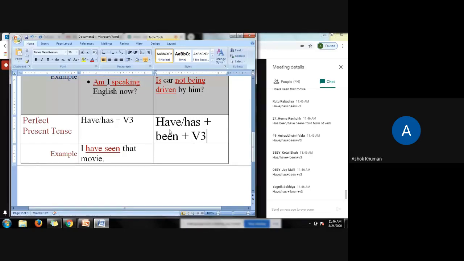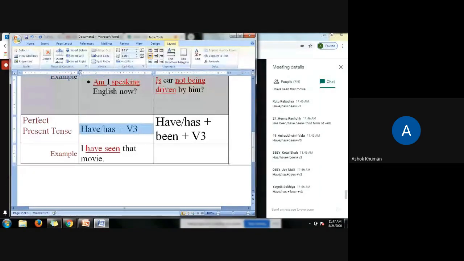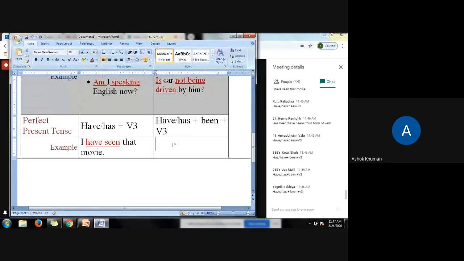Very good. So this gives the sense of passive voice. If been is not used, then it is active form. But if been is used, then it becomes passive.